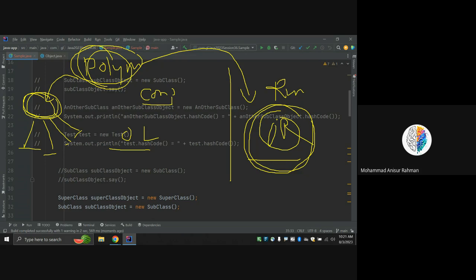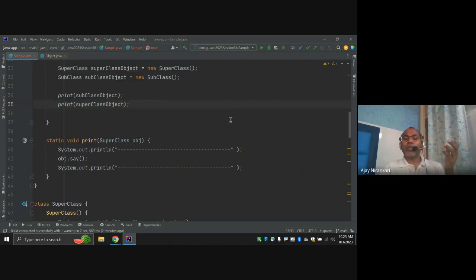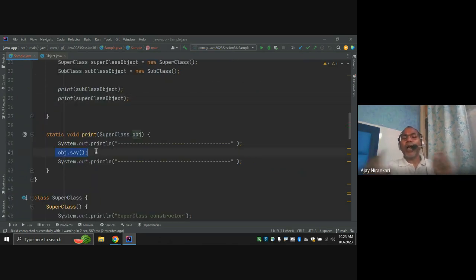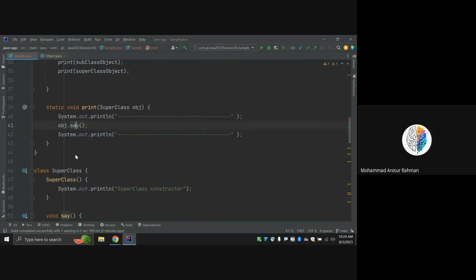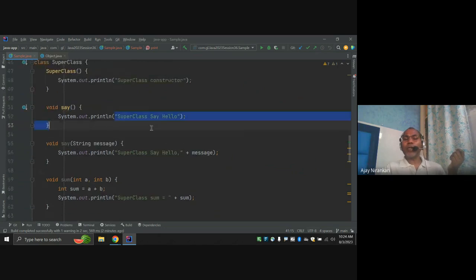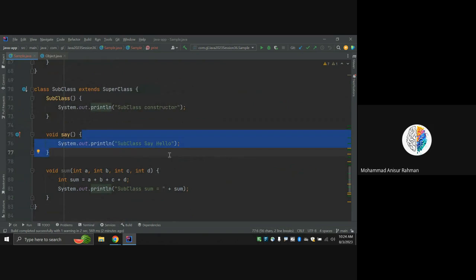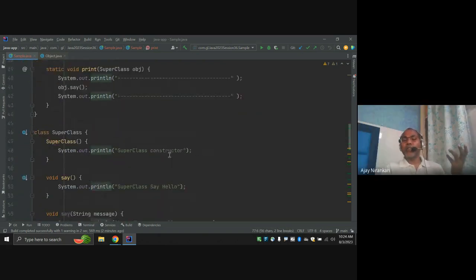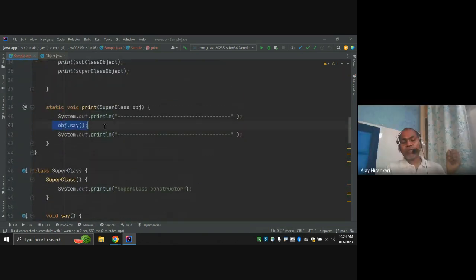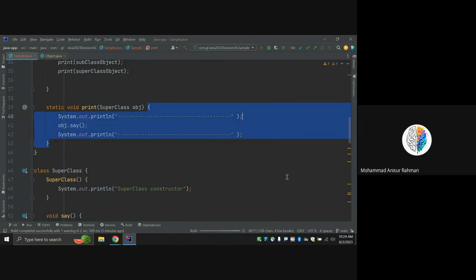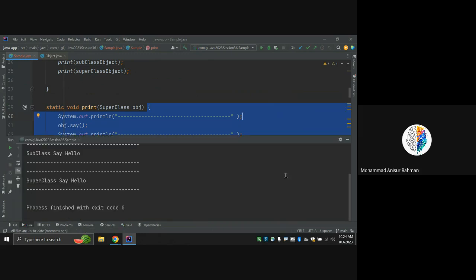Here, with the say function, I do not know what the say output is, because this is the overridden method. Sometimes it prints the superclass say, sometimes the subclass say, because the definition has changed. So this situation is overriding, and overriding is runtime polymorphism. Is it clear?